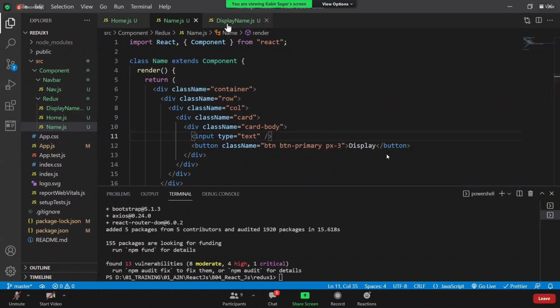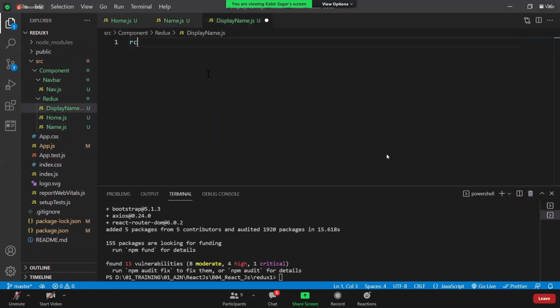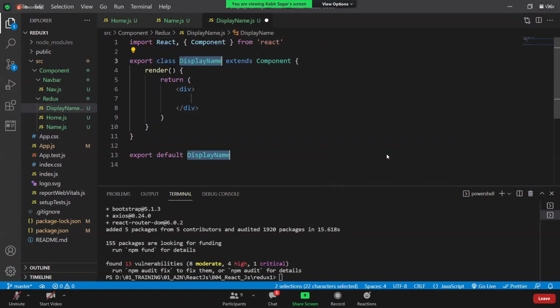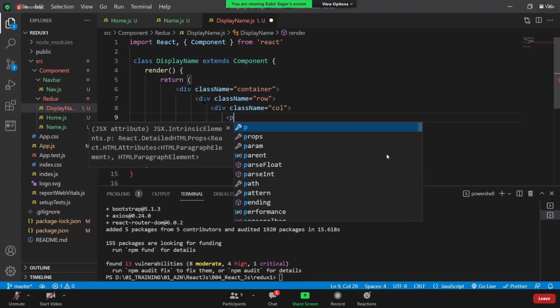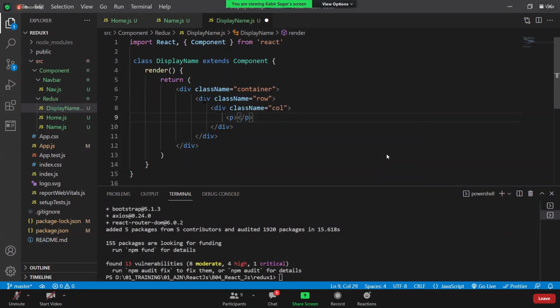In the same way, in display also, RCE tab. Now just remove this export from here. Just make one container, in this one row, one col, and in that I want to display some data in a paragraph.